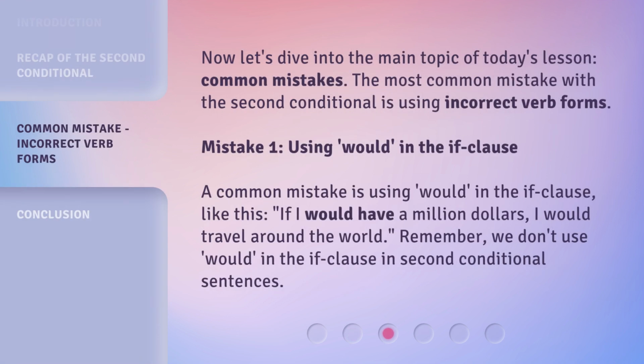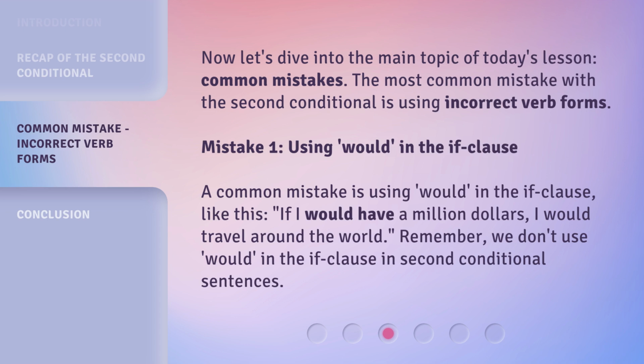Now let's dive into the main topic of today's lesson: common mistakes. The most common mistake with the second conditional is using incorrect verb forms. Mistake 1. Using would in the if clause.